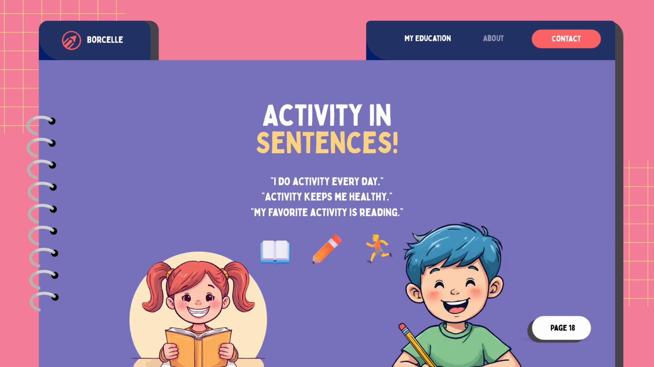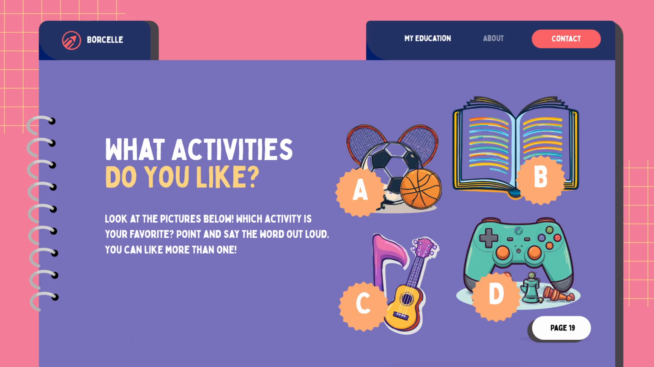We can use activity in sentences. Here are some examples. I do activity every day. Activity keeps me healthy. These sentences show how to use the word activity. What activities do you like? Do you like sports? Do you like reading? Do you like music or games? Everyone has different favorite activities. Think about what you enjoy.